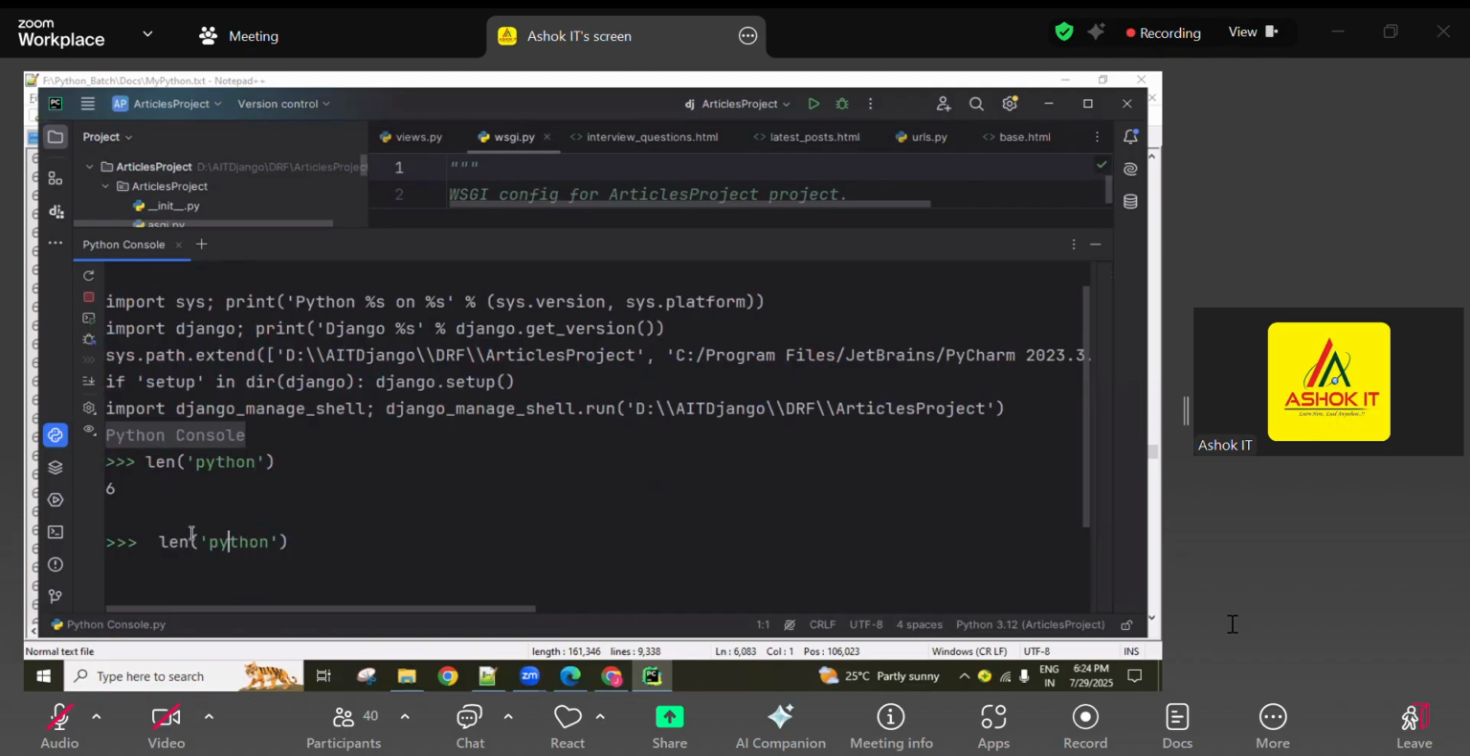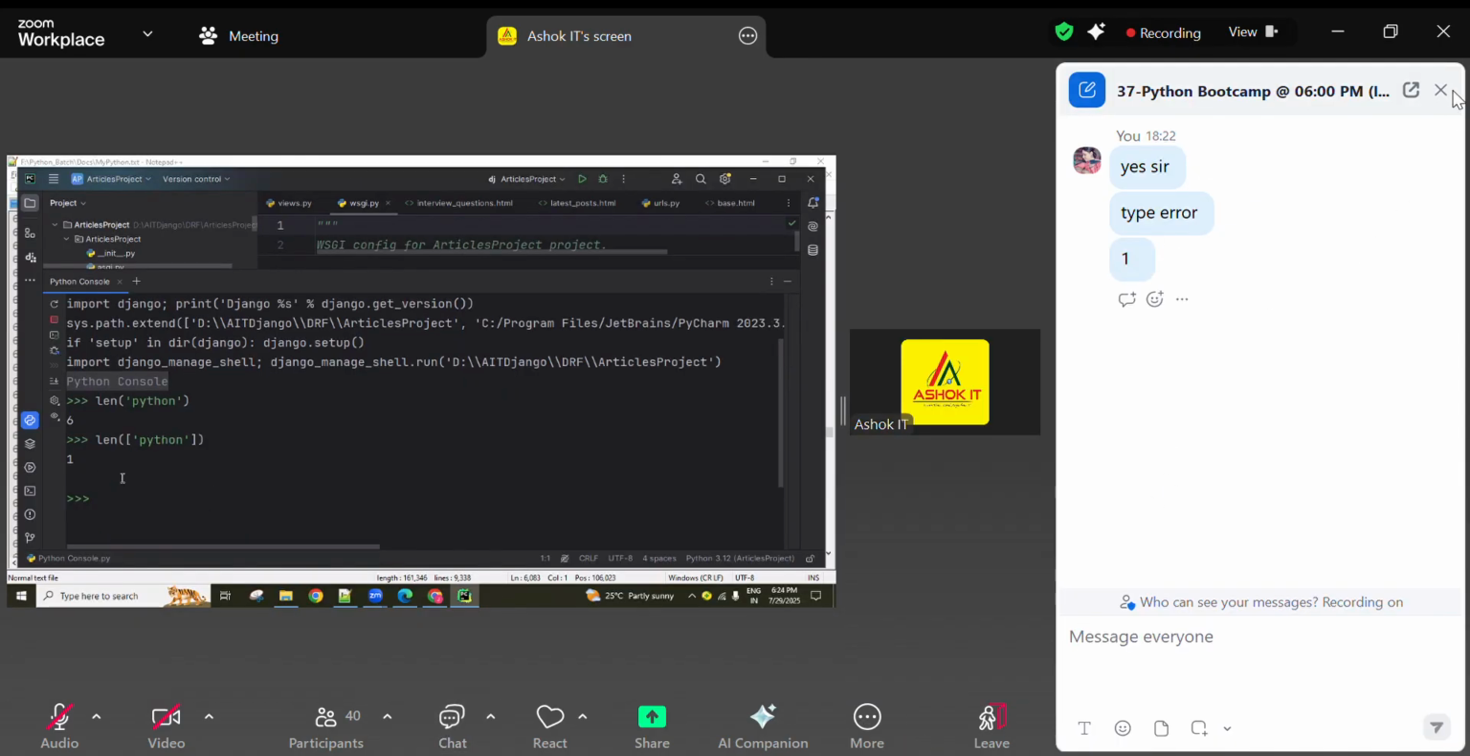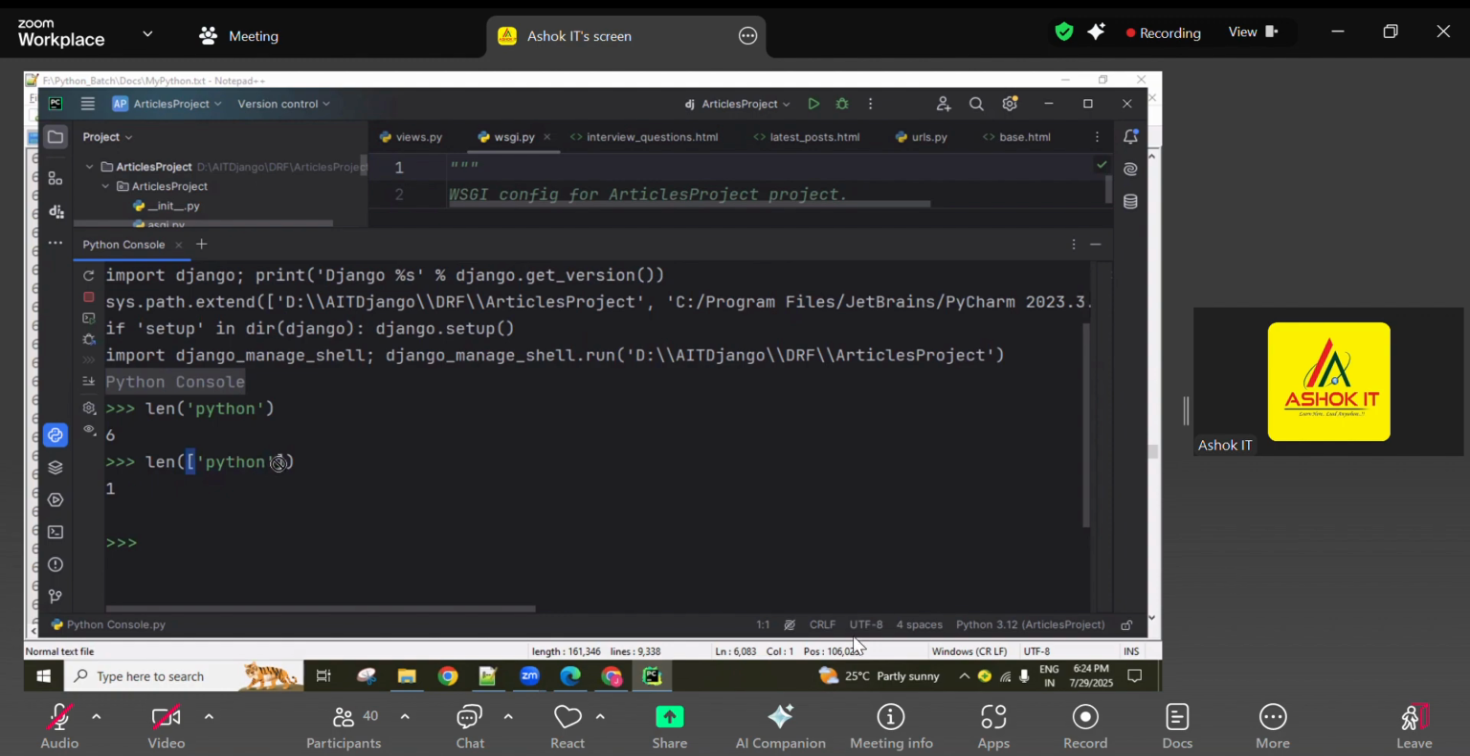And now here, same input. If I'm using the list format, then what does it return? The length is now 1 only. Same input, but I gave it in the form of a list, so 1 is returned. Only if it is a string, every character is counted, and that's why 6 comes.